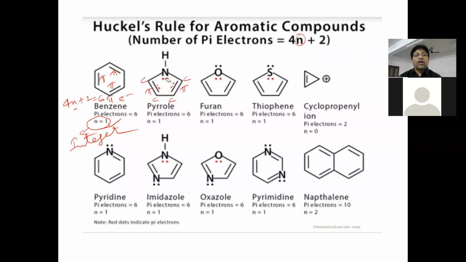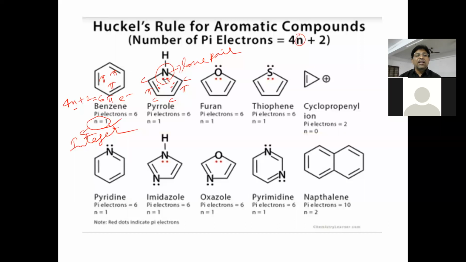That's why, how many pi electrons should be taken? 2 pi bonds, 4 electrons, plus these 2 electrons. This lone pair will also act as pi electrons only, because this lone pair may form a pi bond. So the 2 electrons of this lone pair on nitrogen should also be taken as pi electrons.